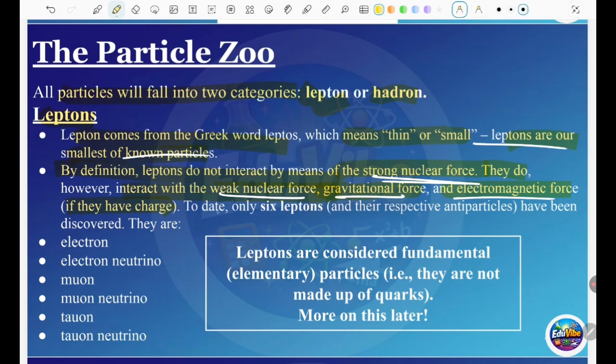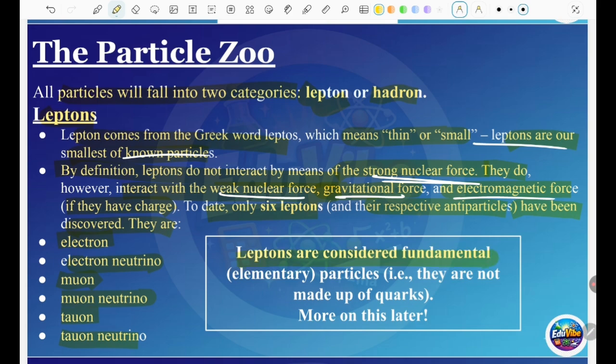To date, only 6 leptons have been discovered, along with their respective antiparticles. They are the electron, electron neutrino, muon, muon neutrino, tau, and tau neutrino. So all of the 6 known leptons to date have their respective antiparticles.